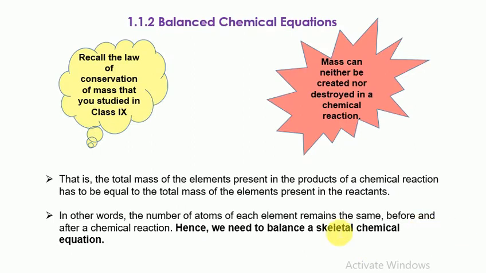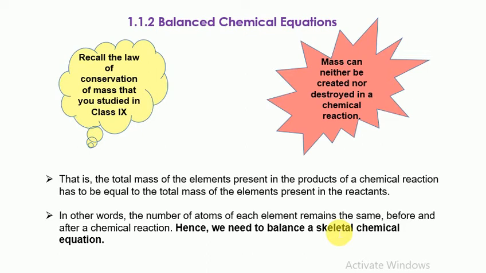So now we will move to how to balance chemical equations. We can recall from class 9 the law of conservation of mass. What is the law of conservation of mass? The law of conservation of mass states that mass can neither be created nor destroyed in a chemical reaction.